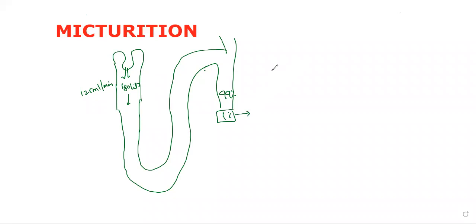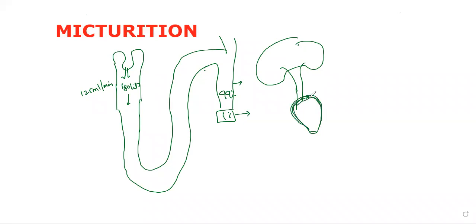The sequence which we made earlier: let's go once again. Initial collecting duct, straight collecting duct, ducts of Bellini, and after that it will go to the calyces, then pelvis, then ureter. Finally, it reaches the urinary bladder. Imagine the urinary bladder is filled with urine, a large amount of urine.